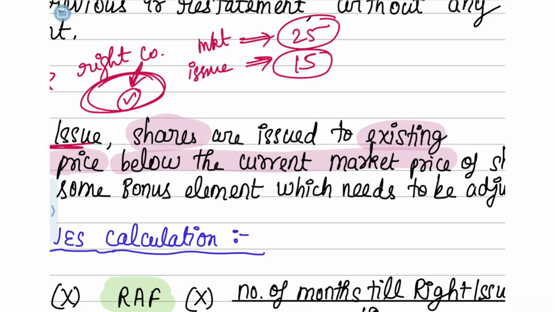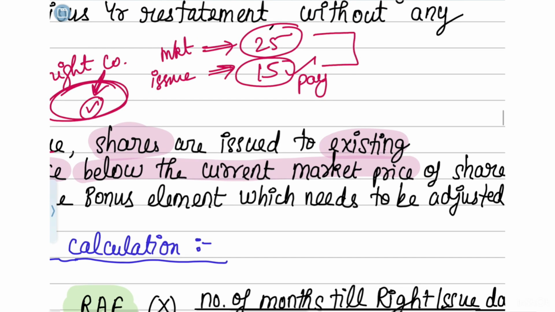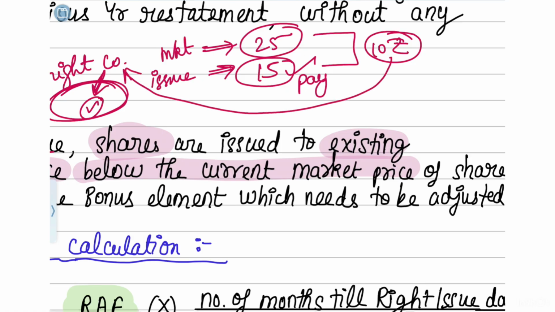So here what happens, 15 rupees the shareholder will pay. But what about the remaining 10 rupees? The remaining 10 rupees the company is going to bear and going to issue it for free. And this 10 rupees is like a free element here.